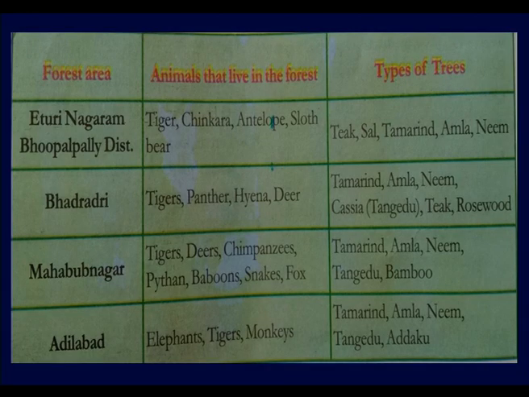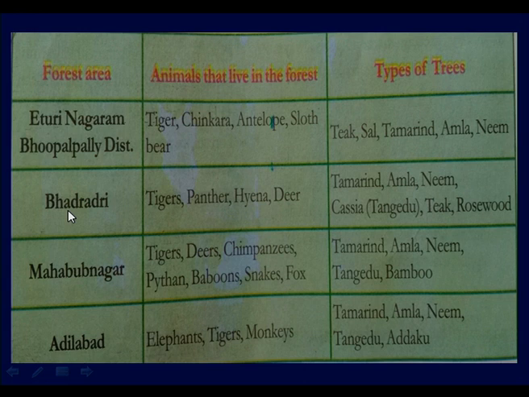See this table, children. Here they have given the different forest areas, what different animals live in these forests, and what types of trees are present. The first one is Eturu Nagaram forest, which is located in Bhupalapalli district. What different types of animals do we find in this forest? Tigers, chinkara, antelope, sloth bear, etc. And what types of trees are seen? Teak, sal, tamarind, amla, neem. These are the variety of trees and animals you can see in Eturu Nagaram forest.